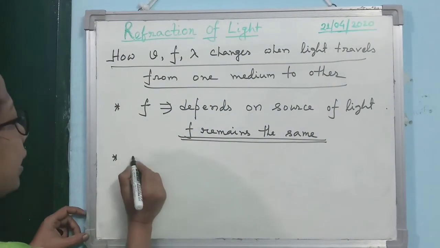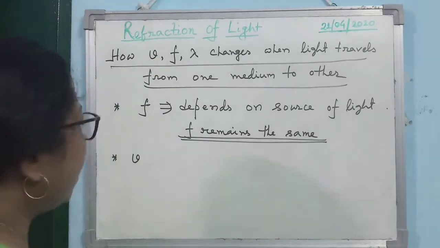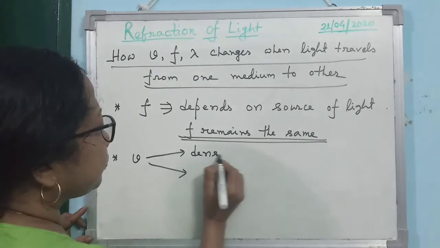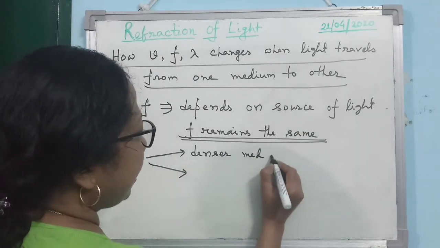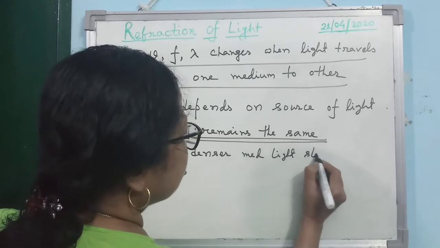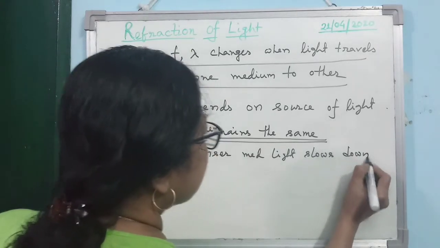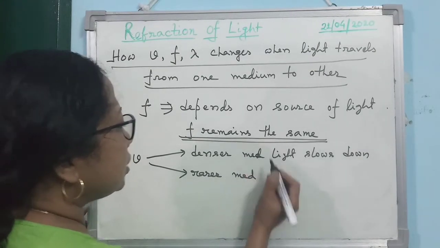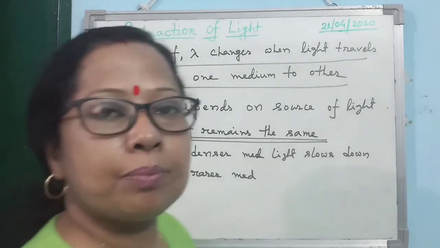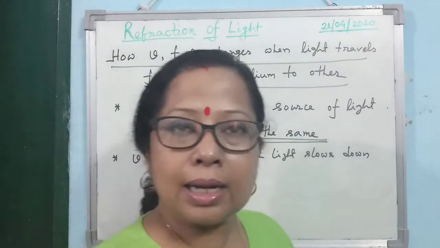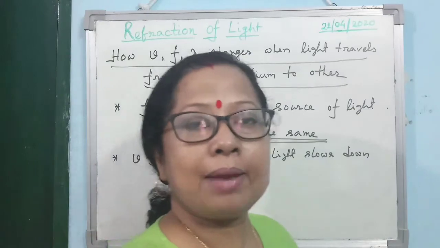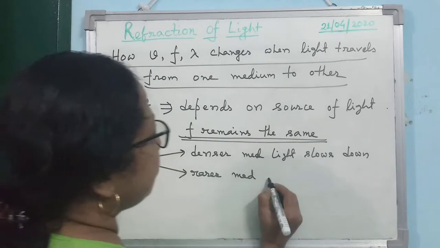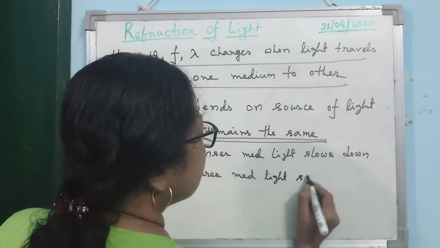Then the second one is speed. I already said how the speed changes. I hope you can remember. In a denser medium, light slows down, which means speed decreases. And in a rarer medium, the opposite happens. It will happen with you also. If you run in a crowded place, then definitely you will run with less speed. But if it is not a crowded place, an empty space, then you can run faster. The same thing applies for light also. So in a rarer medium, light speeds up.